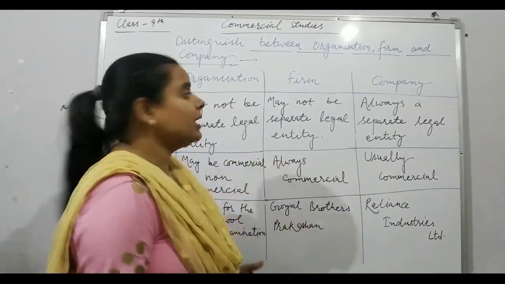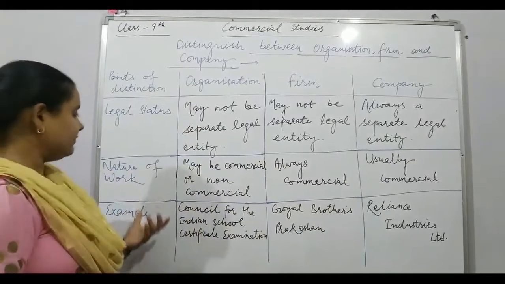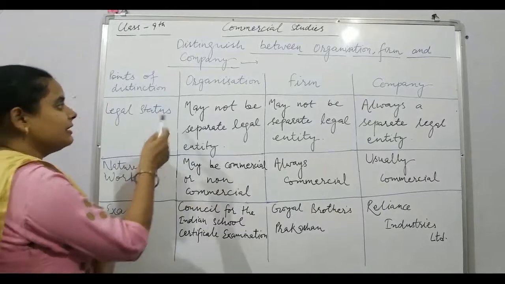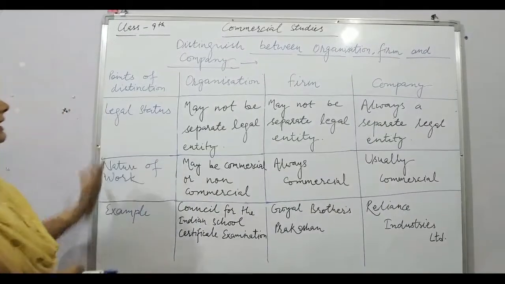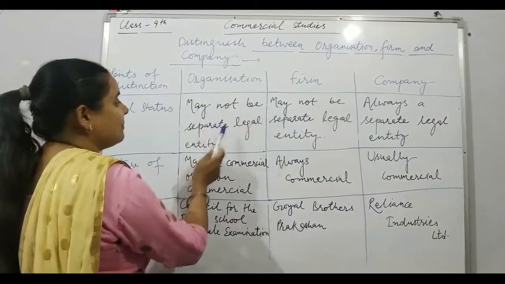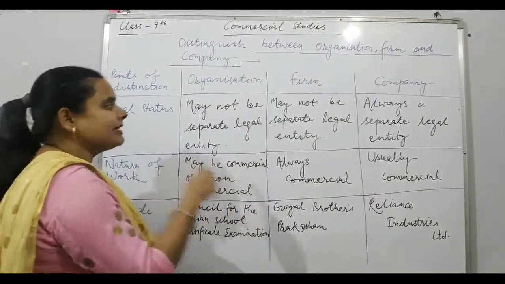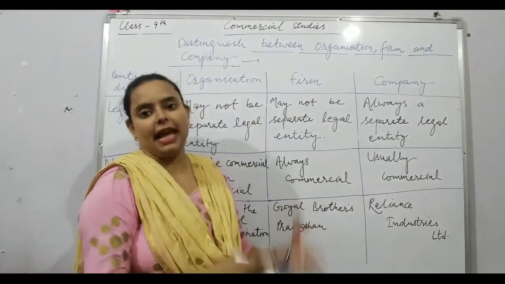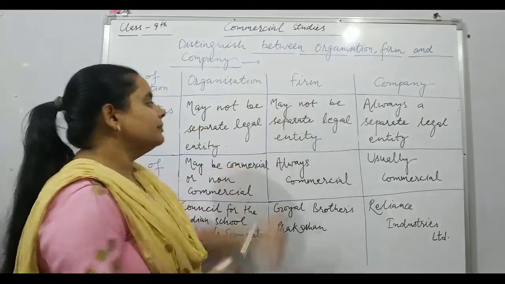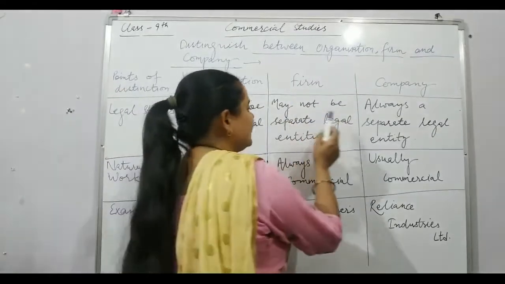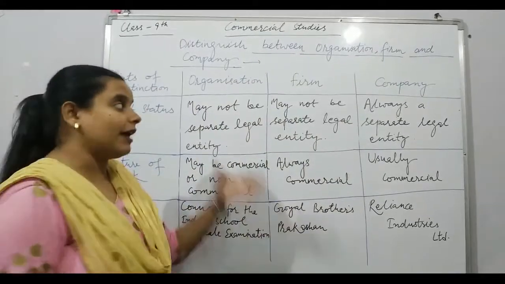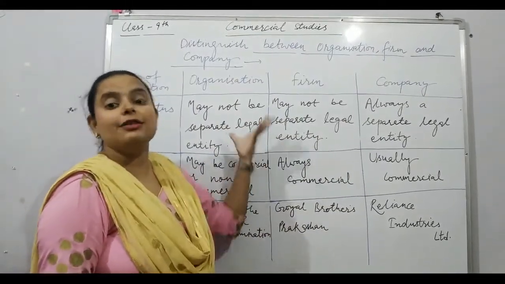Moving to the next topic, we have already discussed two points of distinction. Now we are going to discuss the third one, legal status. An organization may not be a separate legal entity, means they don't have a separate legal entity. It works as a team. A firm may not be a separate legal entity. Same, they also don't have any separate legal entity. Why don't they have? Because they are not registered.